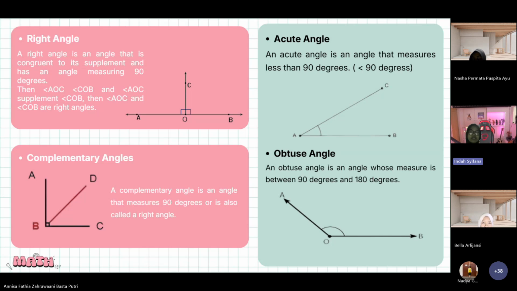Next, acute angle. An acute angle, in Indonesian, is sudut lancip. An acute angle is an angle whose measure is less than 90 degrees. And next, obtuse angle. An obtuse angle is an angle whose measure is between 90 degrees and 180 degrees.